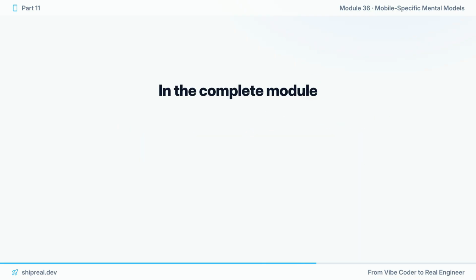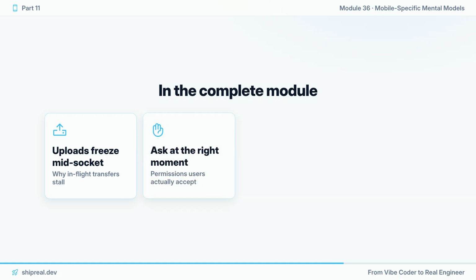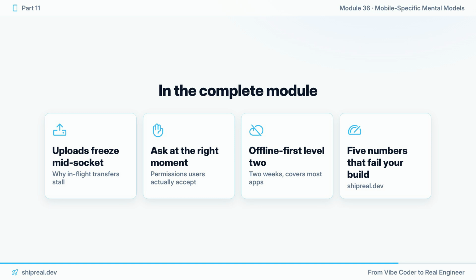In the complete module, why in-flight uploads freeze mid-socket. When to ask for a permission so users actually say yes. Why offline first level 2 costs 2 weeks and covers most apps. And the 5 performance numbers that should fail your build.